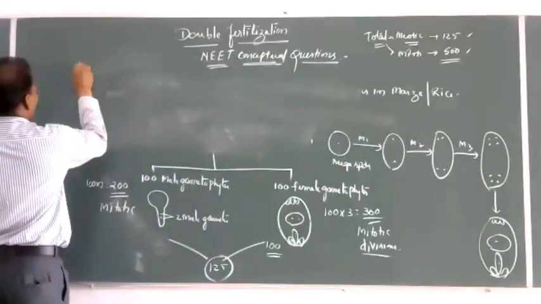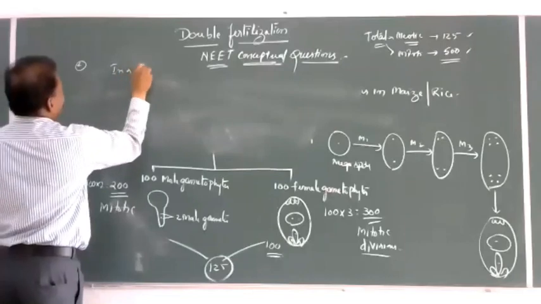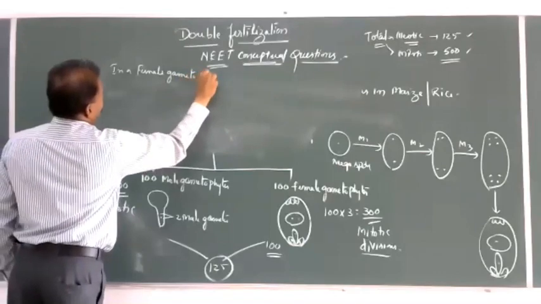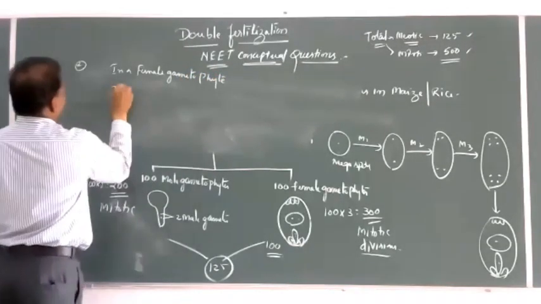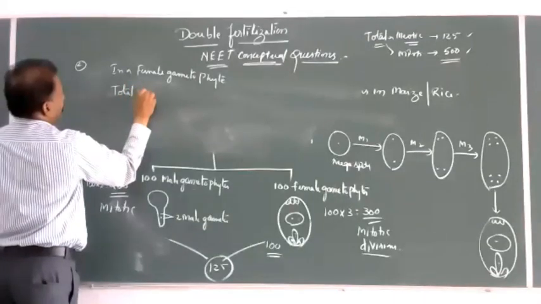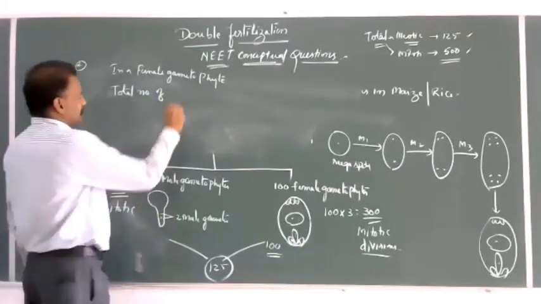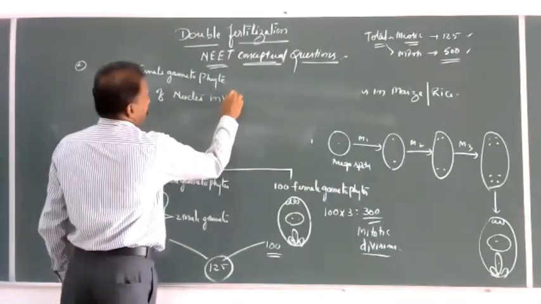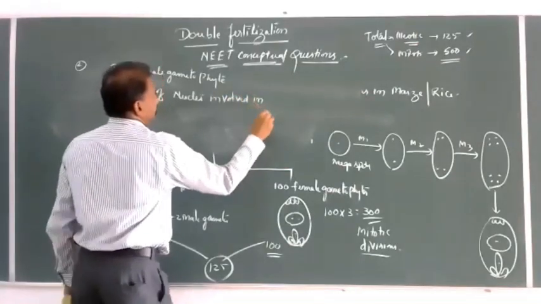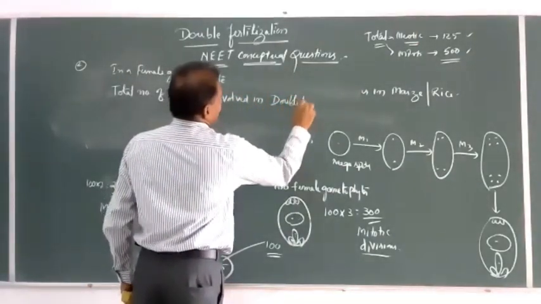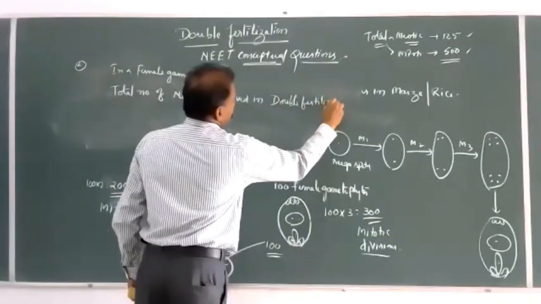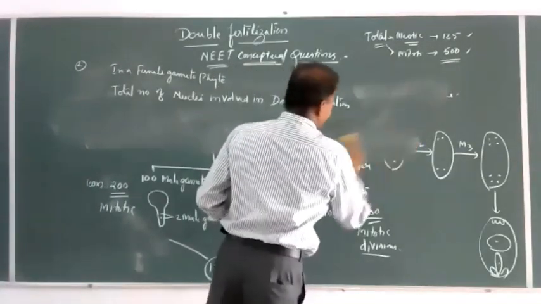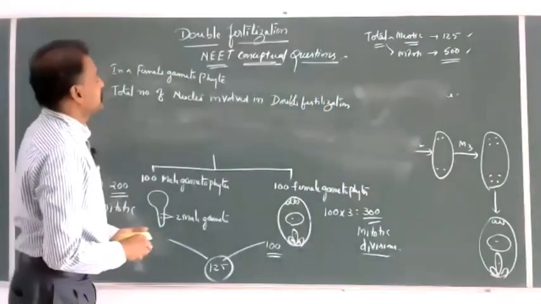In a female gametophyte, total number of nuclei involved in double fertilization. Total number of nuclei involved in double fertilization.